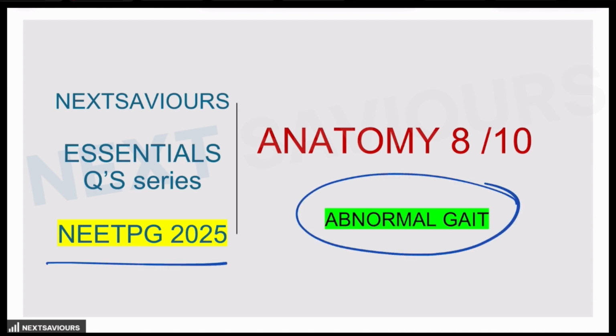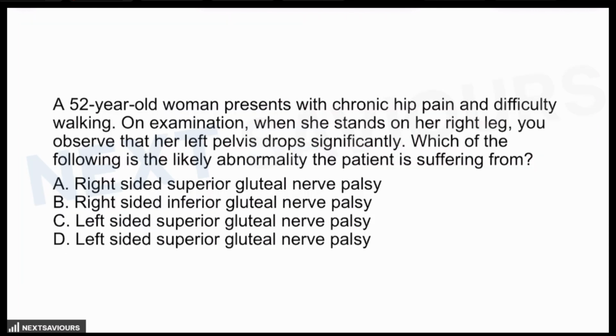Today we are going to have a discussion on a very important topic, that is abnormal gaits. So starting with the first question without any further delay: a 52-year-old woman presents with chronic hip pain and difficulty in walking. On examination, when she stands on her right leg, you observe that the left pelvis drops down significantly. Which of the following is the likely abnormality the patient is suffering from?